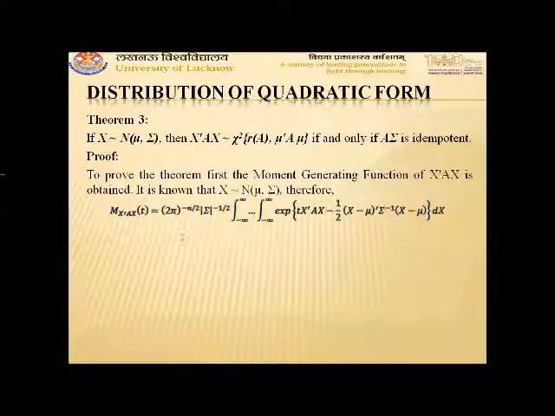From that, determinant of sigma to the power minus half upon 2 pi whole power n by 2 is taken outside the integration sign. Then the remaining term will become the integral from minus infinity to plus infinity of exponential t x transpose Ax minus half (x minus mu) transpose sigma inverse (x minus mu).